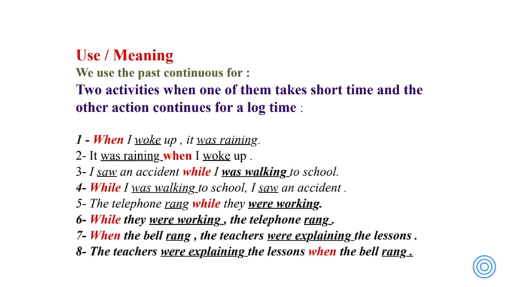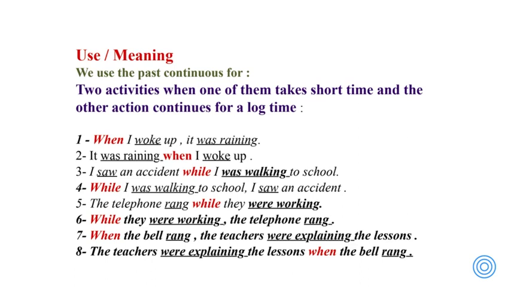The most important part in our rule is here. When we use the past continuous and the past simple in the same sentence, joining them using when or while. So, we use the past continuous for 2 actions. One of them takes a short time and the other action continues for a long time. The action that has a short time will be in the past simple, but the action that will continue for a long time will be in the past continuous, using was or were plus the verb plus ing.